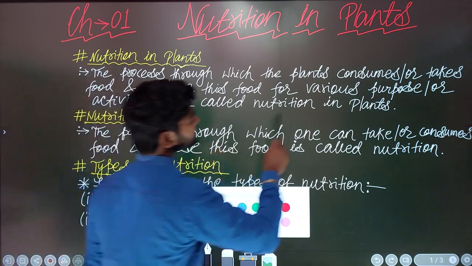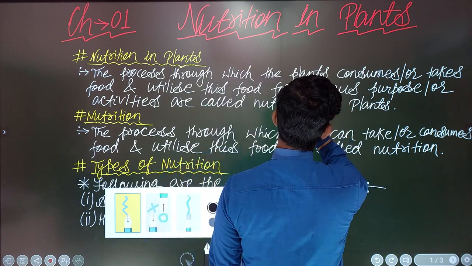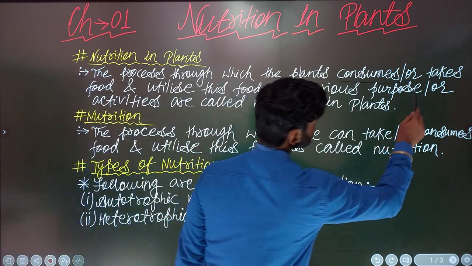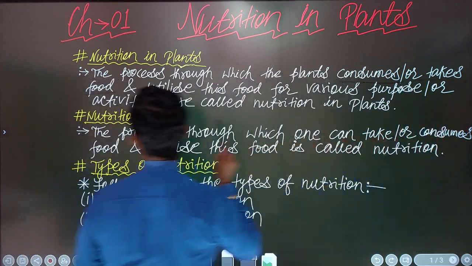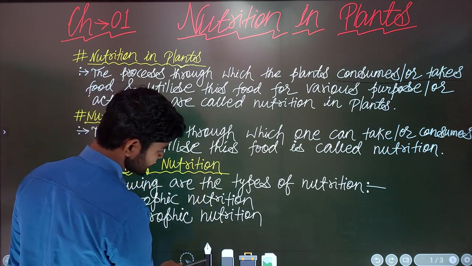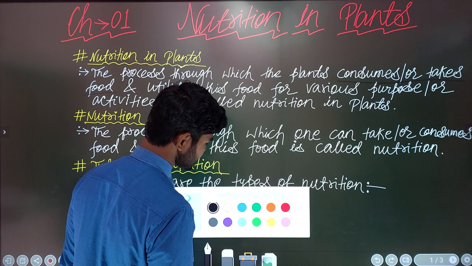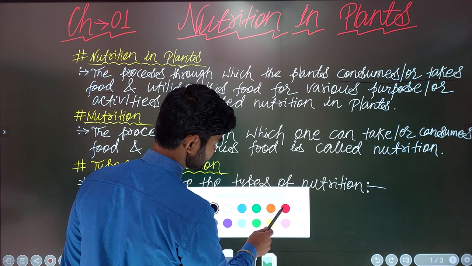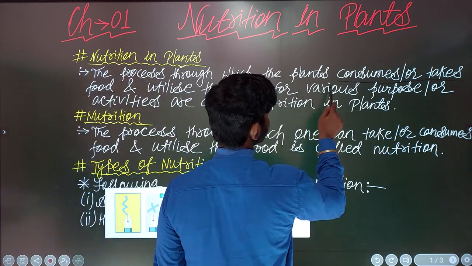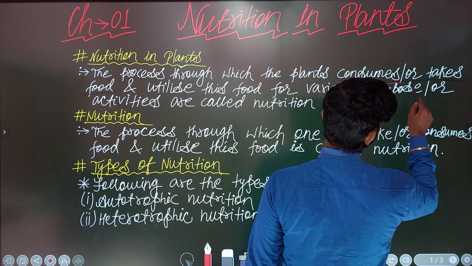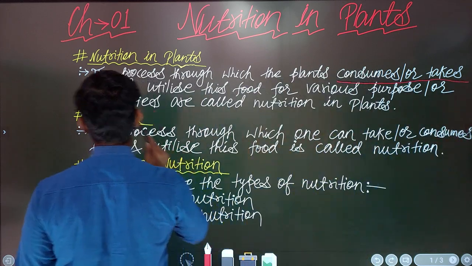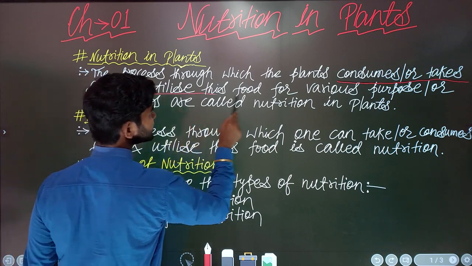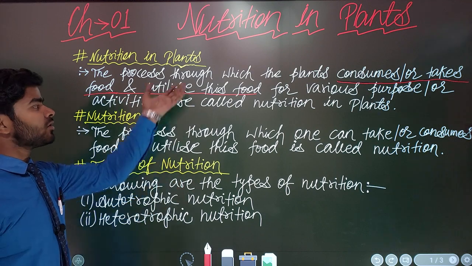Plants consume or take food. Got it? I think this black marker is not sufficient for you to see well, so I will select another option, the red one. Red is the best. So let us talk about this. You can underline that plants take food, and not only take food but also utilize this food. And this is the main point of these definitions.